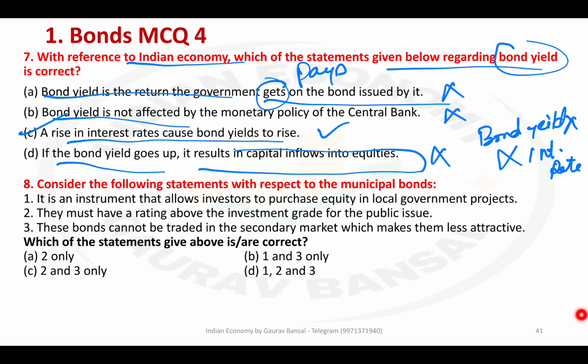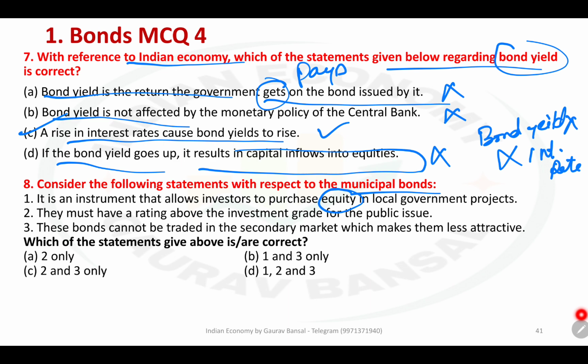8th and last question for this discussion. Consider the following statements with respect to the municipal bond. It is an instrument that allows investor to purchase equity in local government projects. Equity is wrong here. The statement otherwise was looking correct.